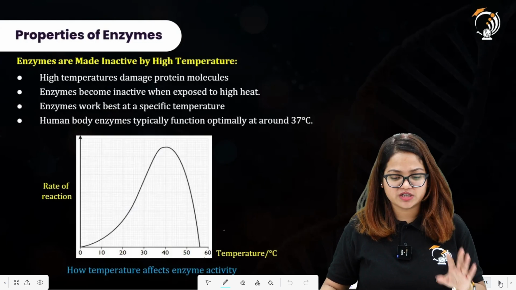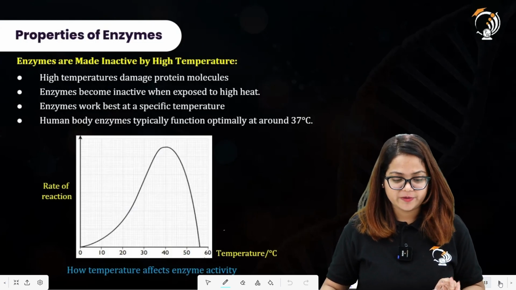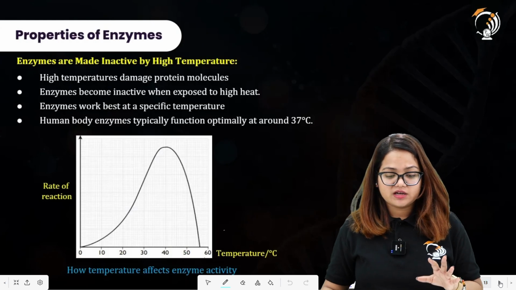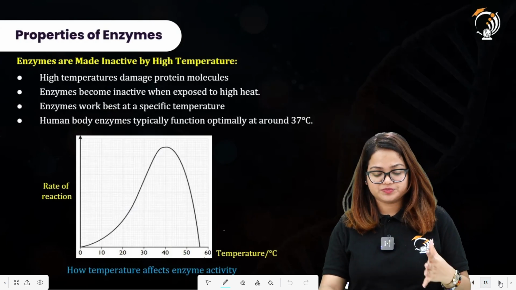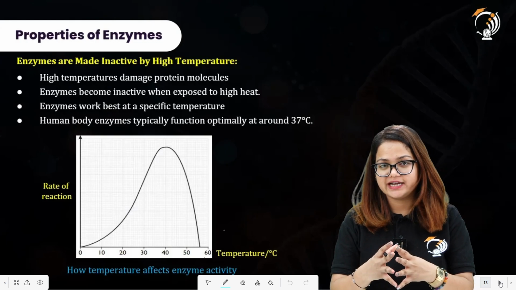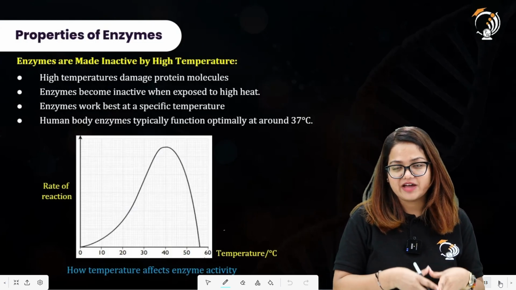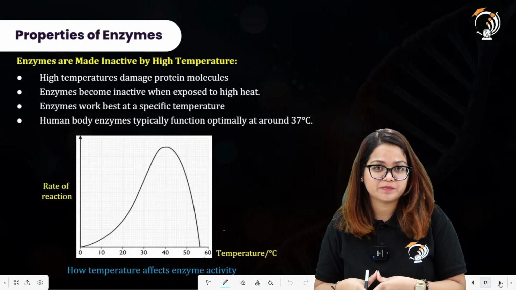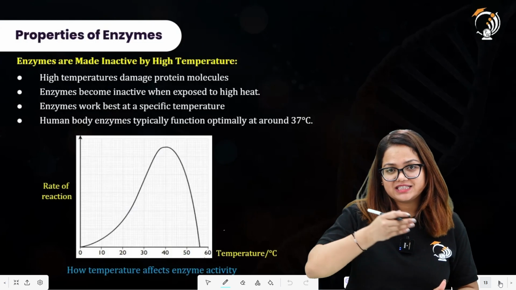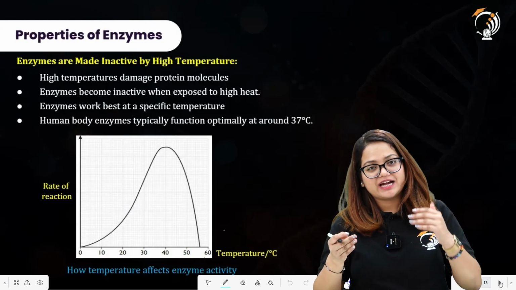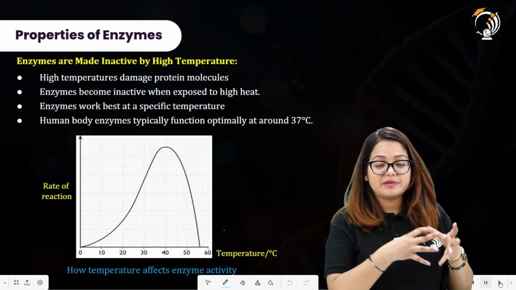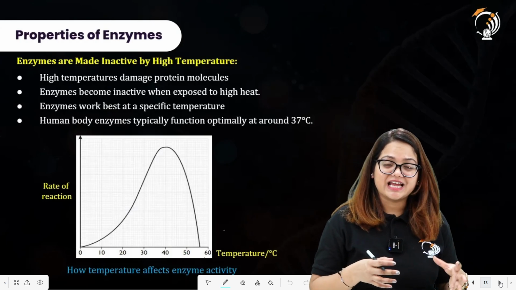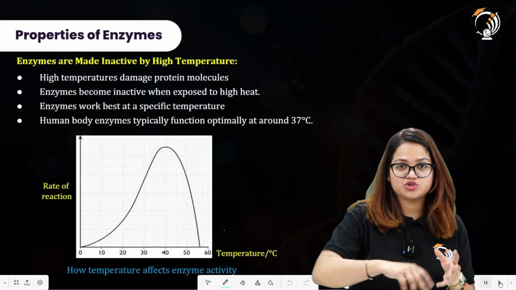So we are going to study them in detail. What are the effects of temperature? Students, first understand that each enzyme has a particular temperature at which it shows its maximum activity. Now if we increase the temperature, the enzyme activity increases, and by enzyme activity we mean that the enzymes are converting the substrate to the products.